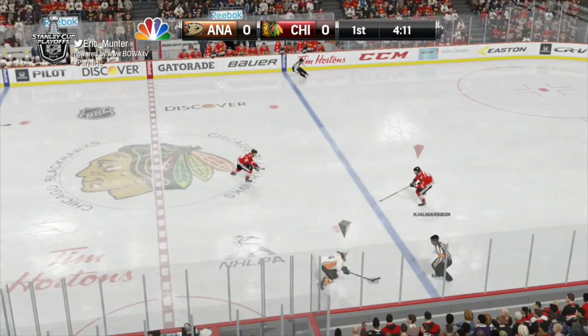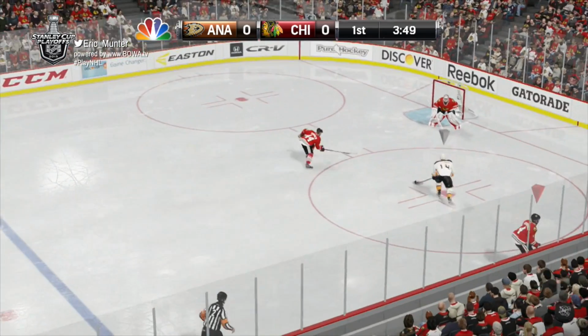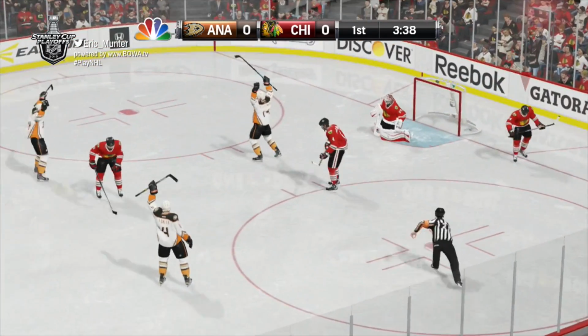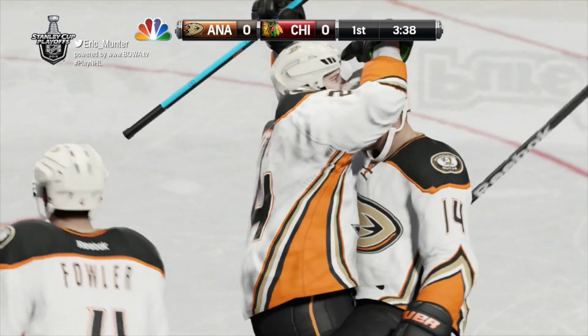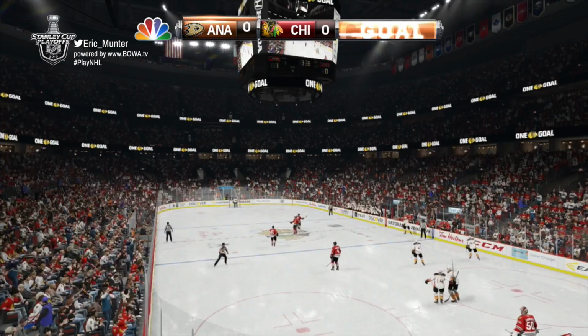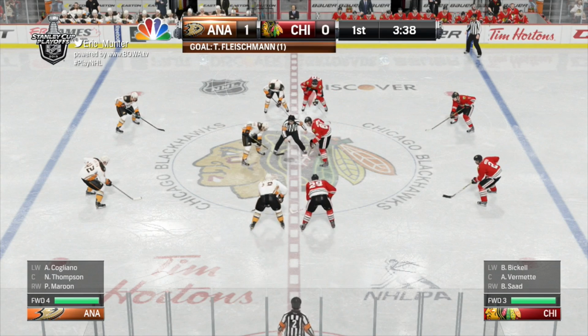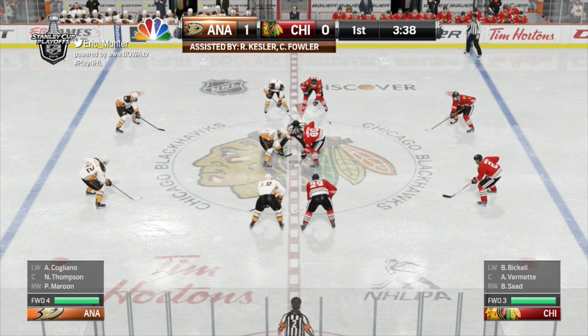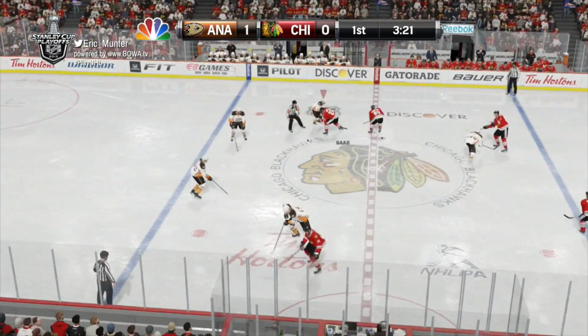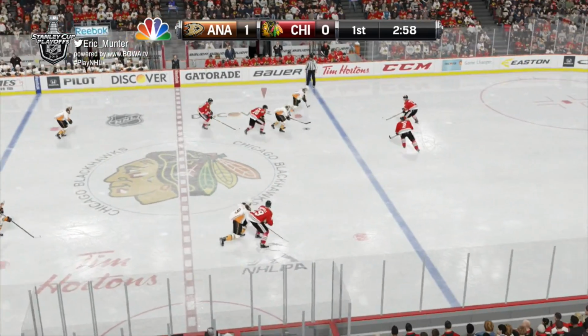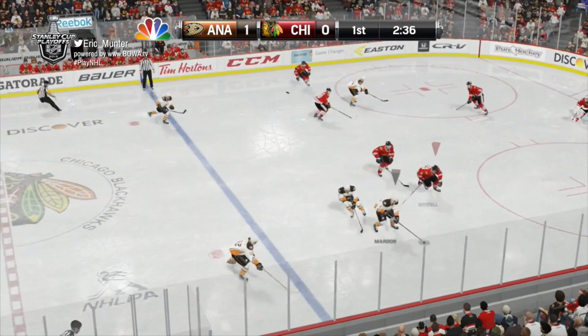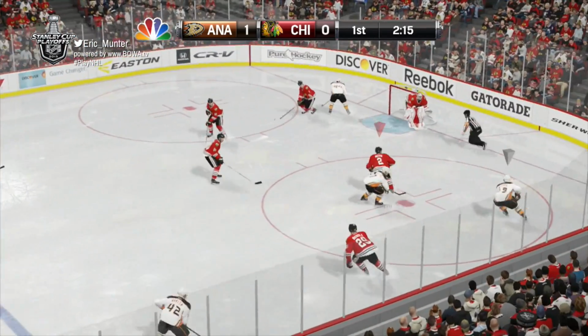Ryan Kessler to Fleischmann. Tomas Fleischmann, the ex-Panther, makes a move around one, is in home free, and scores! First goal of the hockey game with 3:38 to play in the first. It's 1-0 Anaheim. Tomas Fleischmann from Ryan Kessler and Cam Fowler. And the Anaheim Ducks open the scoring here in Game 3 of this Western Conference Finals.